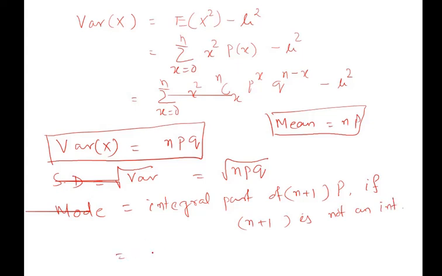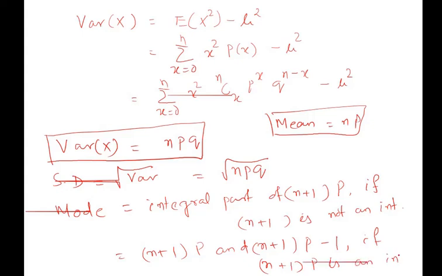Again, it will be equal to (n plus 1)p and (n plus 1)p minus 1 if (n plus 1)p is an integer.